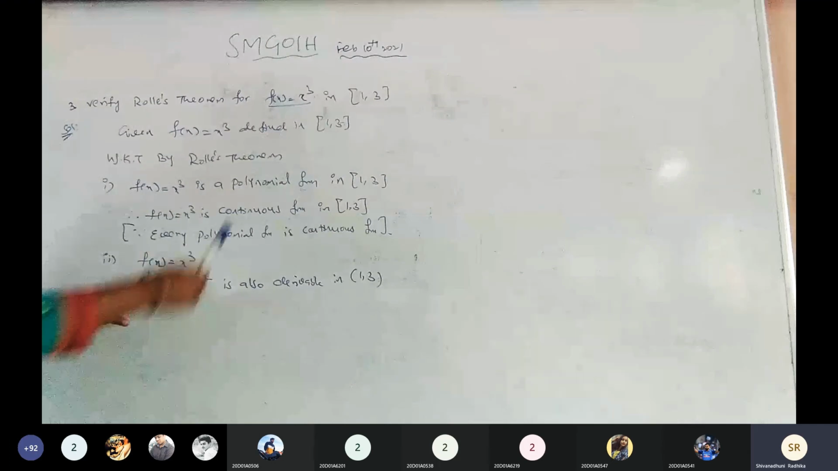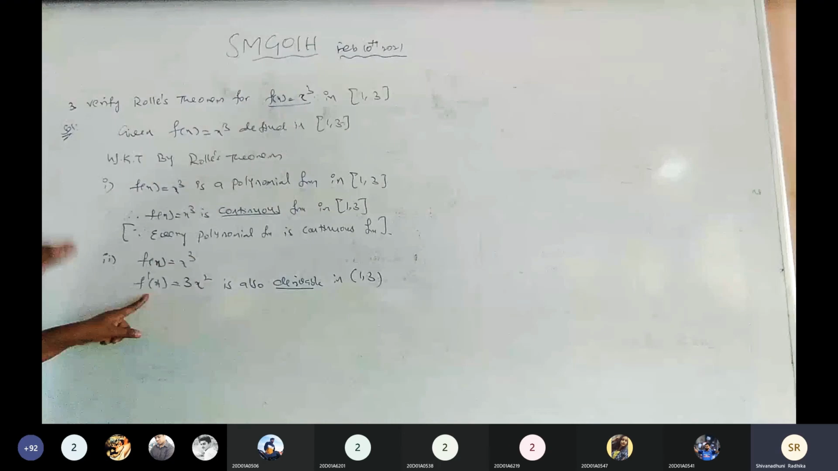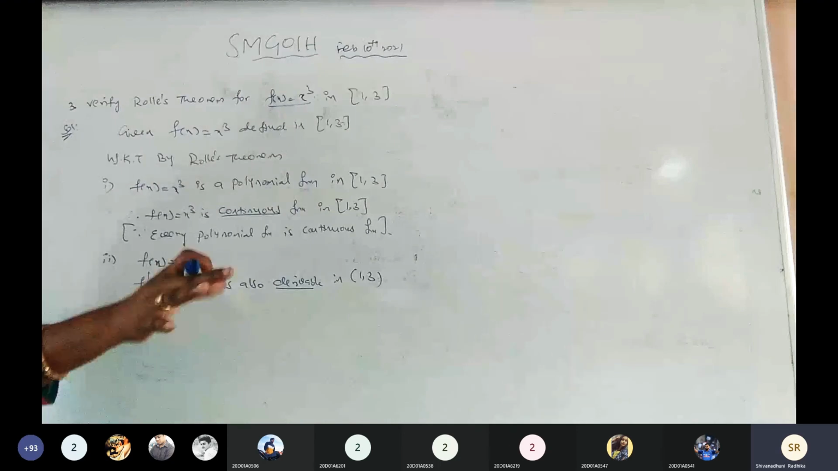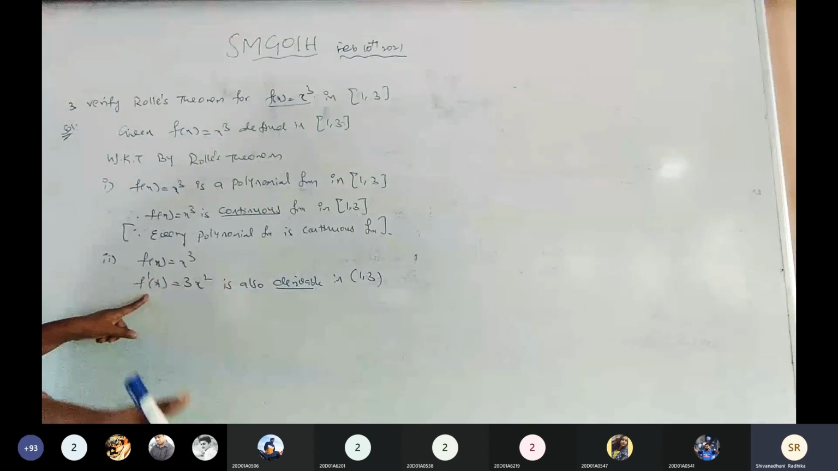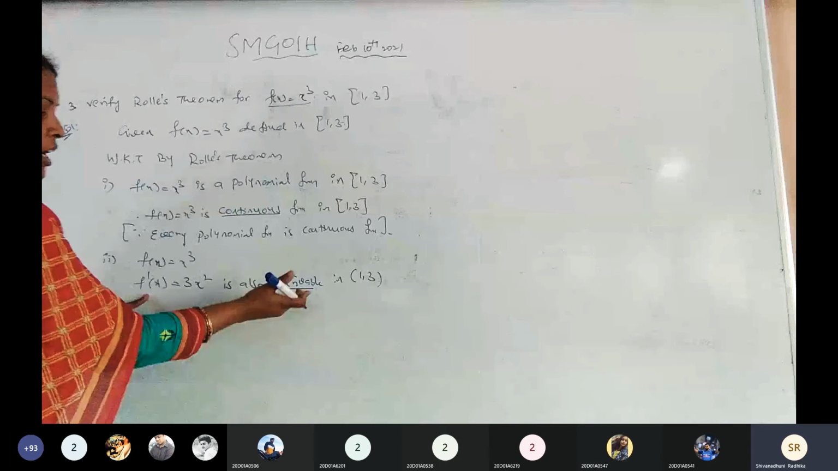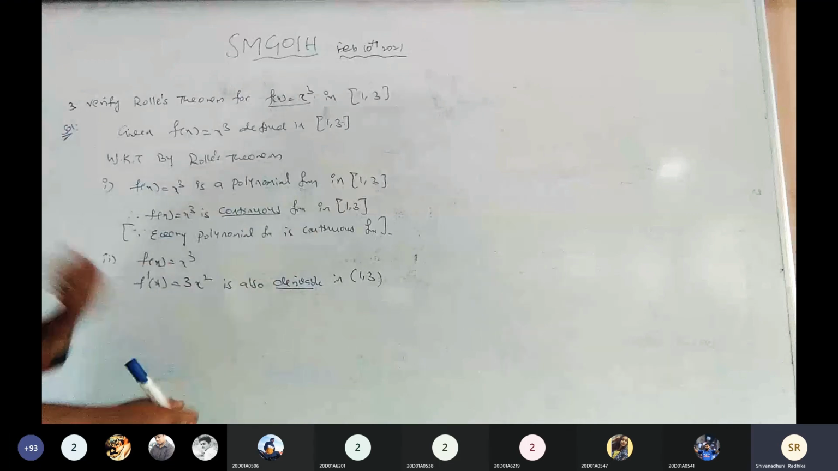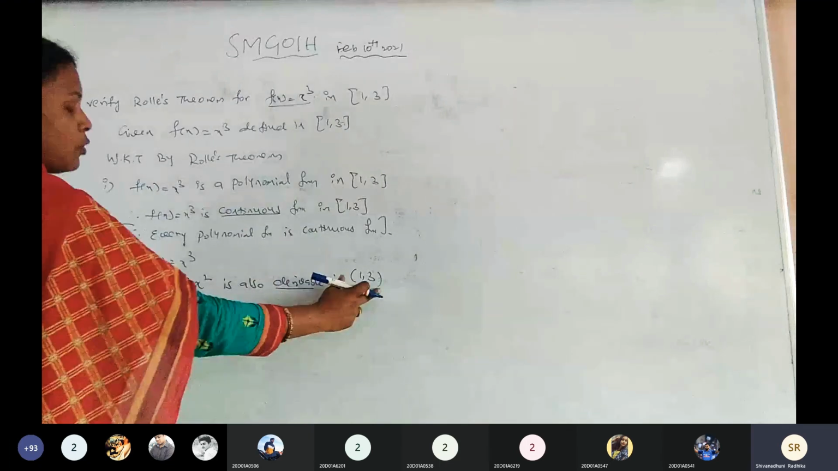Here I use the word continuous, and in the second point I use derivable. The definitions mean the same. If infinity comes, it is discontinuous and not derivable. If a finite value comes, it is continuous and derivable. So it is derivable in the open interval 1 comma 3. Second condition also satisfied. Now the third condition.